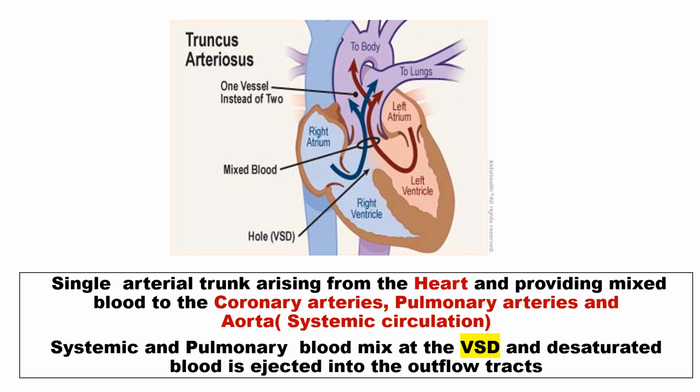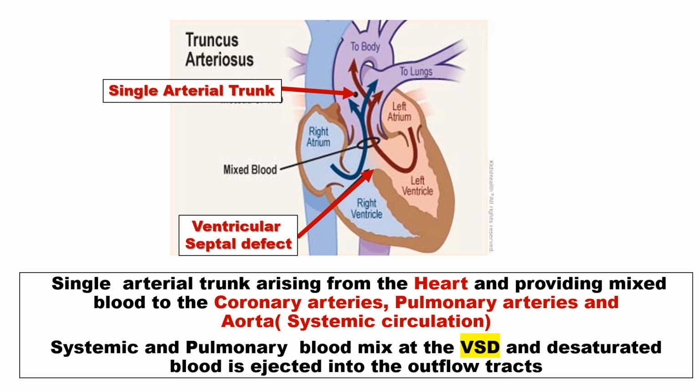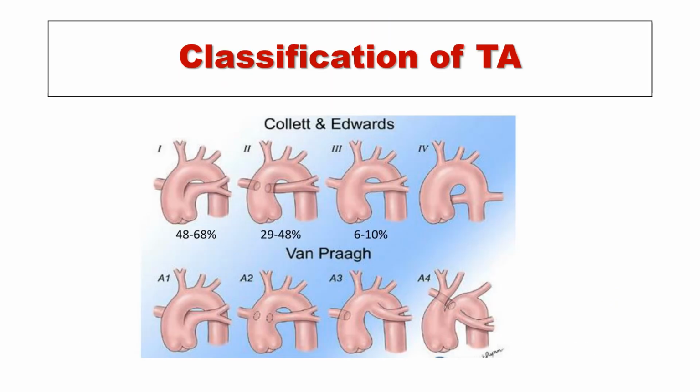The single arterial trunk arising from the heart provides mixed blood to the coronary arteries, pulmonary arteries and aorta, the systemic circulation. Systemic and pulmonary blood mix at the ventricular septal defect and desaturated blood is ejected into these outflow tracts. There are two types of classification of truncus arteriosus, Collett and Edwards and Van Praagh.